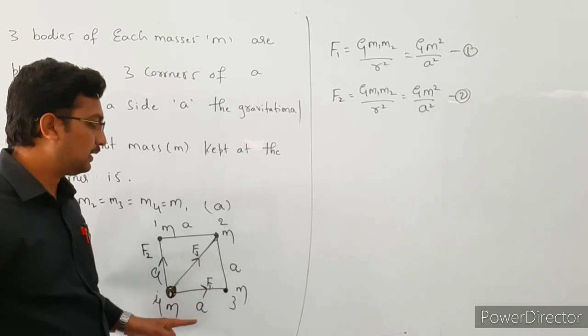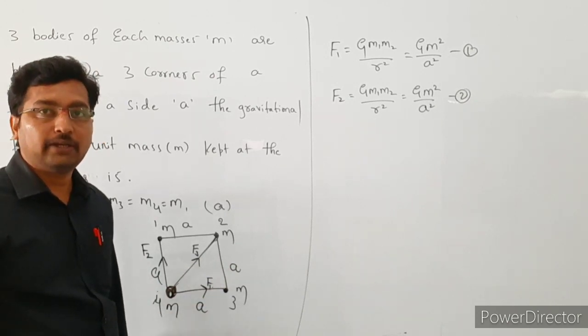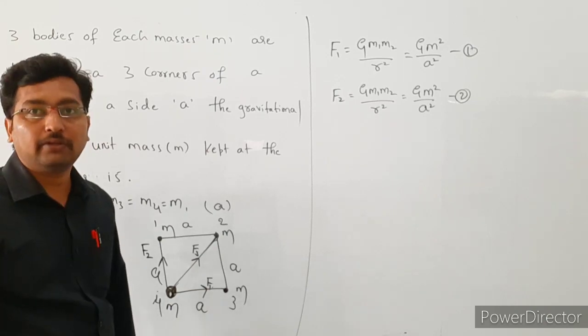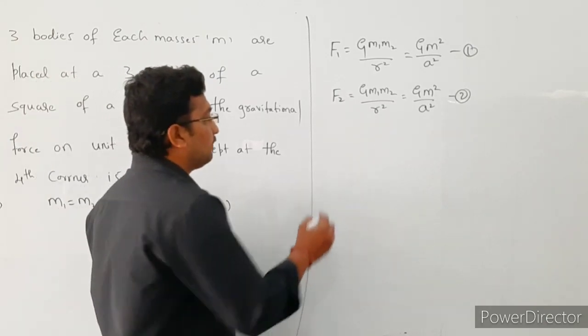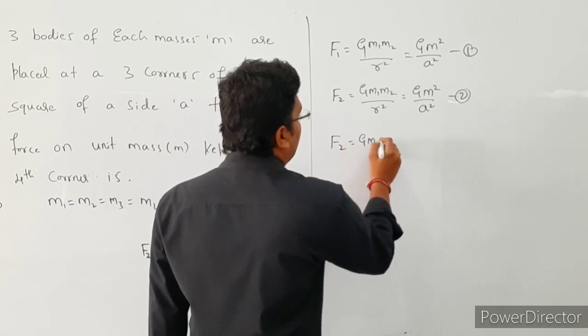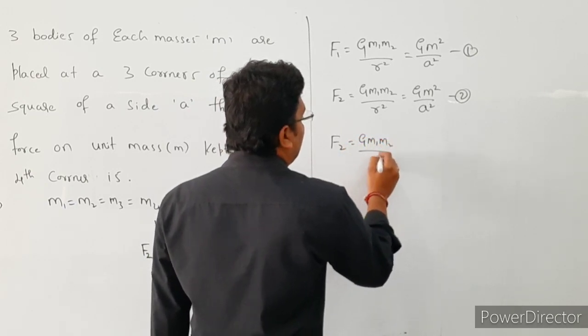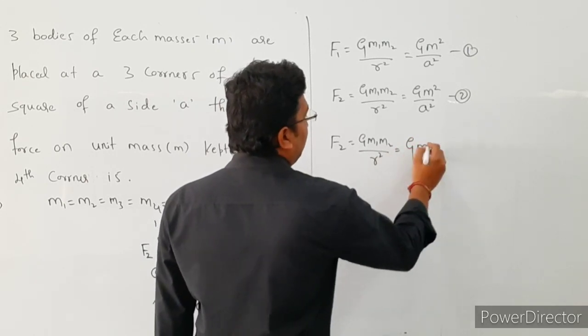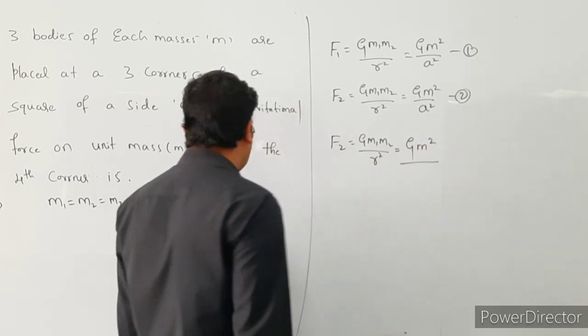So that is A square plus A square, that is 2A square. So AC is equal to root 2 into A. Then F3 is equal to G into m1 into m2 divided by r square. Here G is as it is, the mass is the same, m into m is m square, divided by the r value.